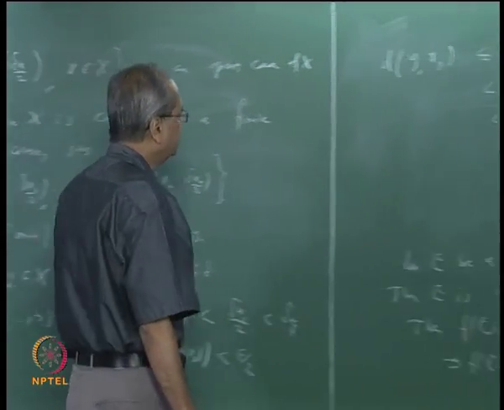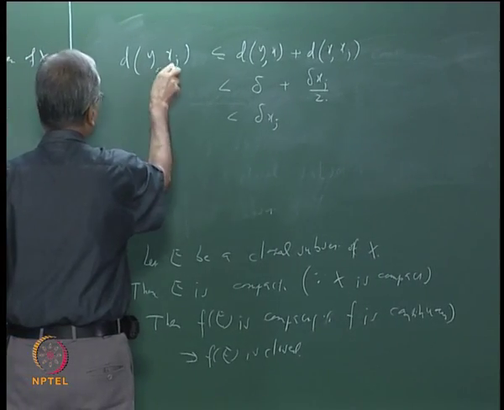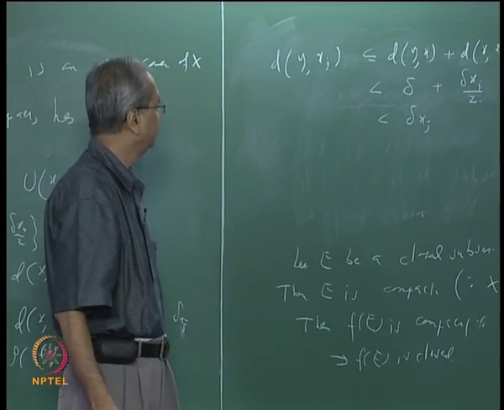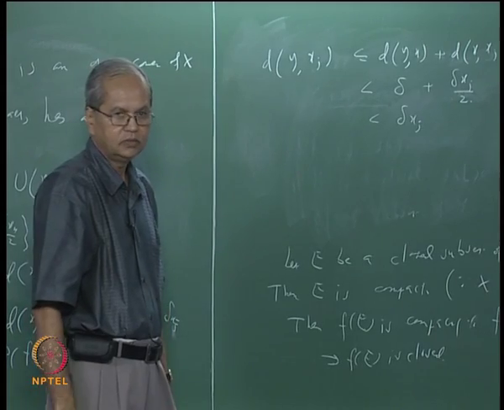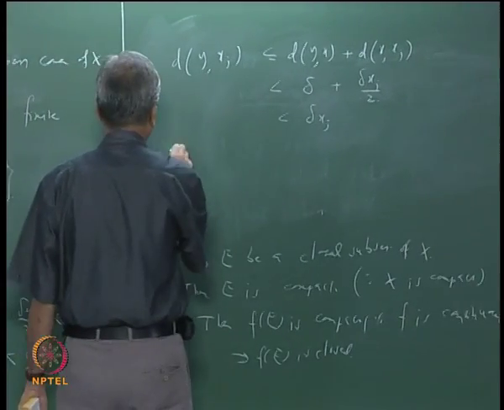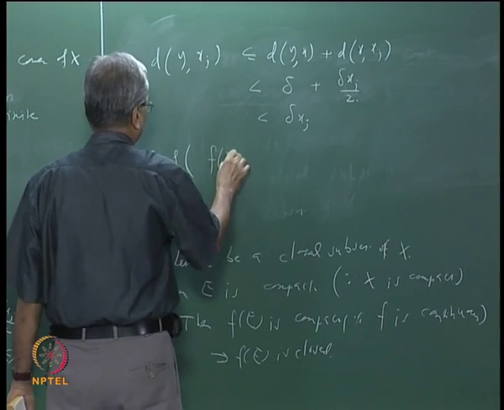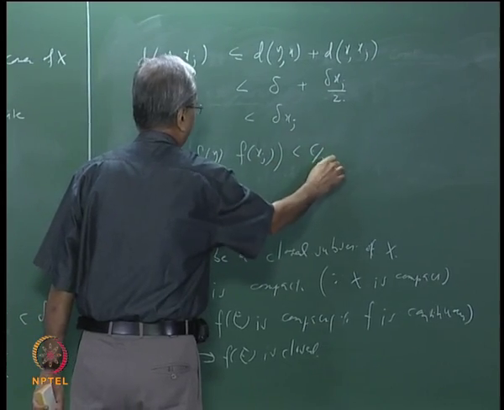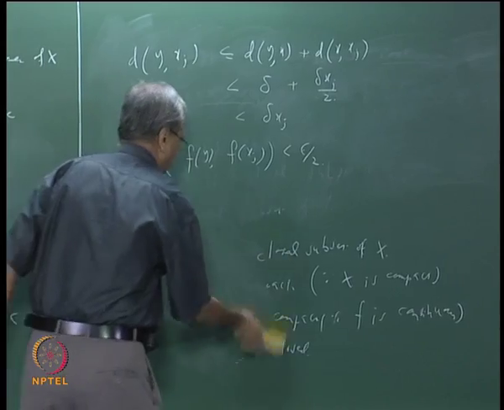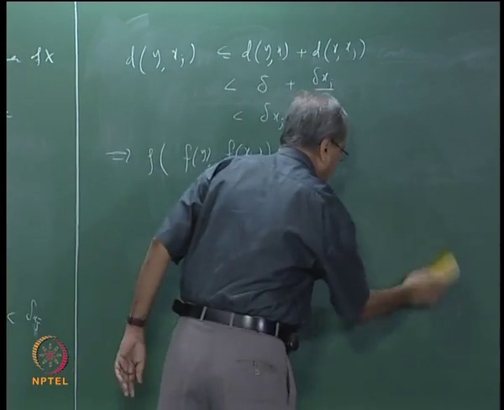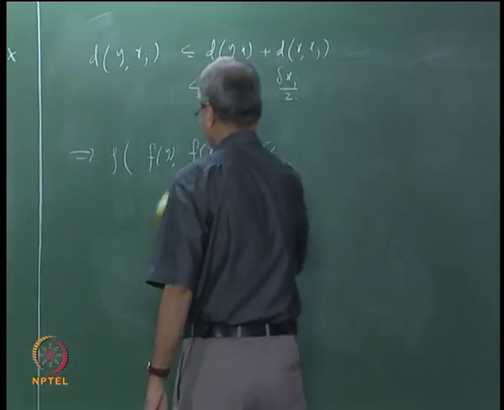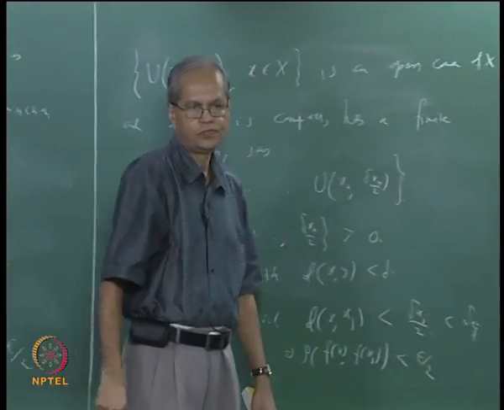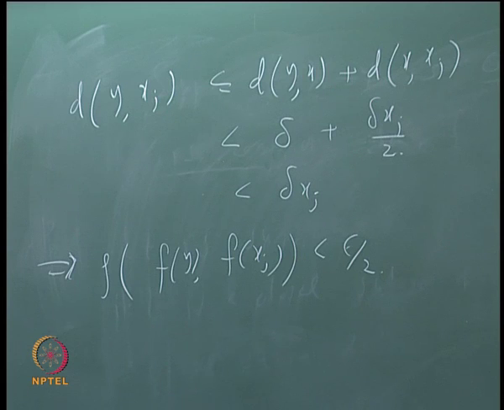right. And hence now we know the distance between y and xj is less than delta xj, and hence the distance between fy and fxj should also be less than epsilon by 2, okay. So this implies distance between fy and fxj is less than epsilon by 2, okay. Now I think we have everything that we require.